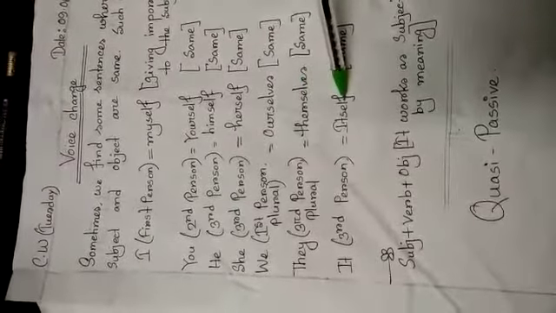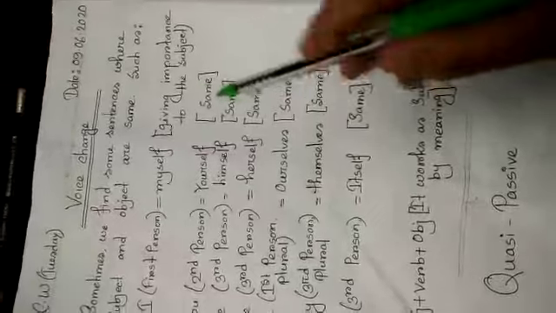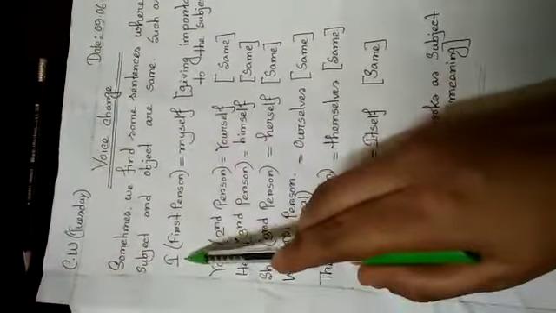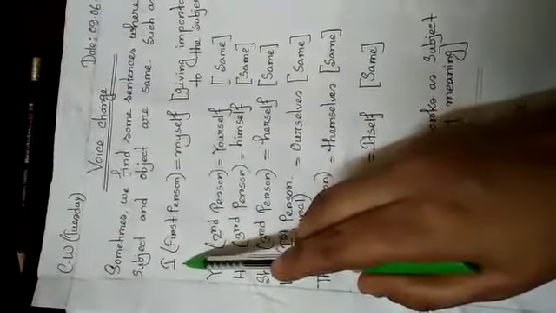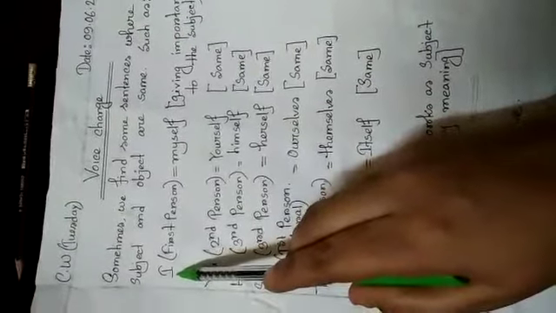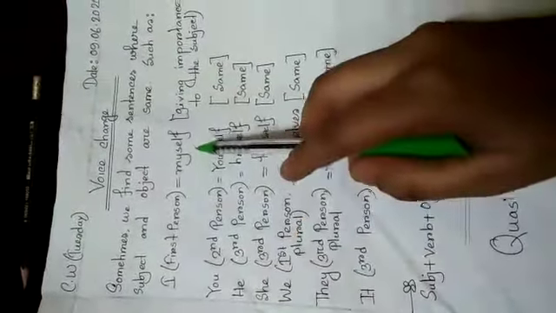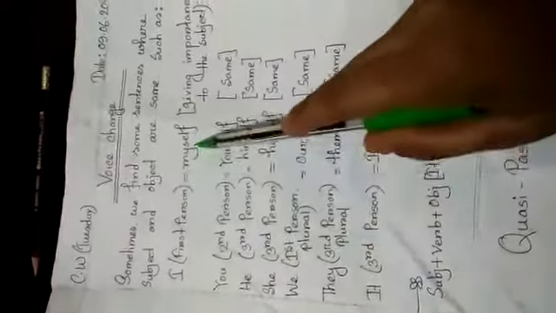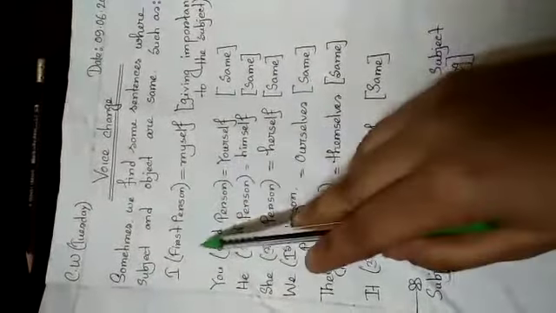Themselves and itself. And in the right side more, I wrote giving importance to the subject. That means when you make any sentence with I and myself, myself is giving importance to I. Both things are the same.